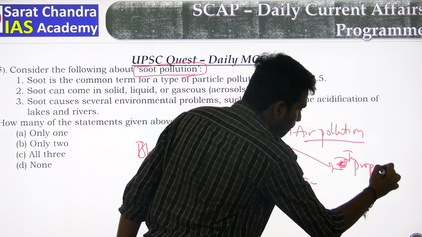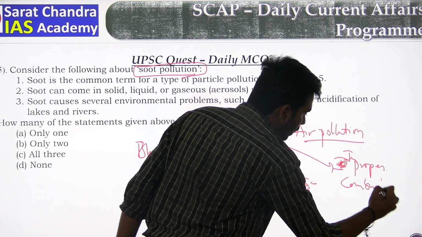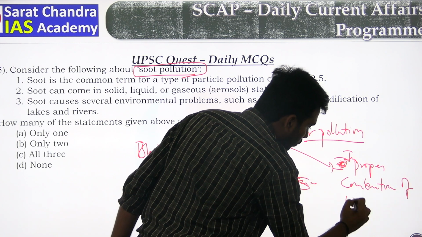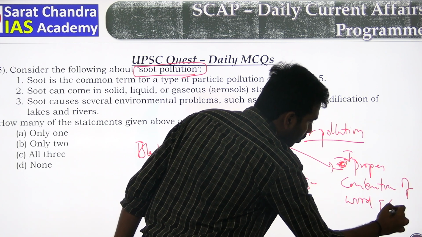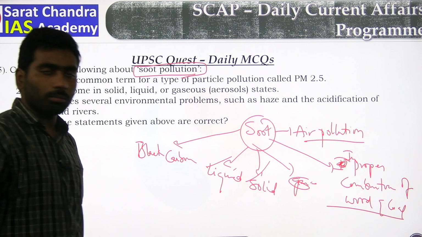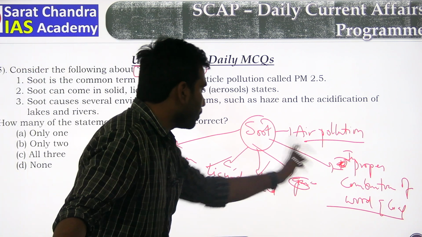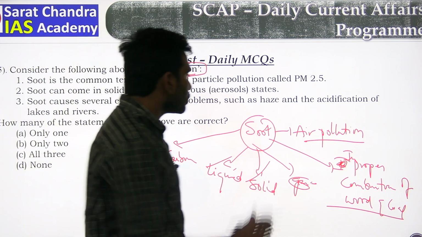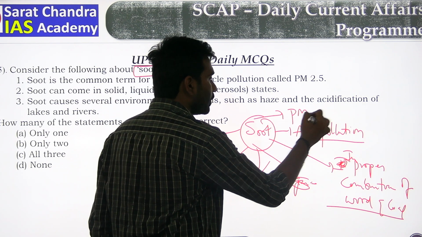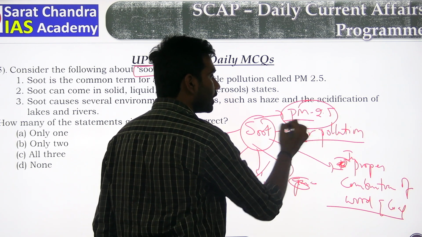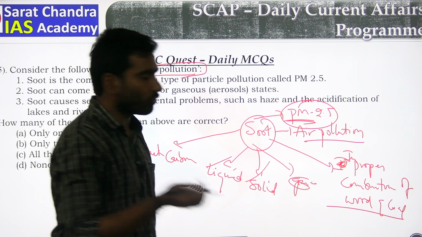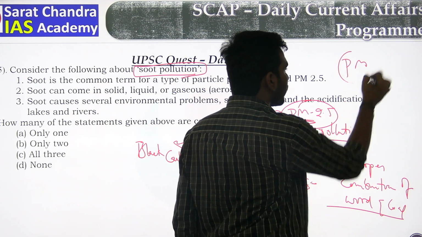improper combustion of wood and coal. When there is improper combustion of wood and coal, the byproduct is soot. It is about the size of PM 2.5. PM 2.5 means particulate matter 2.5. We have particulate matter divided into two types.